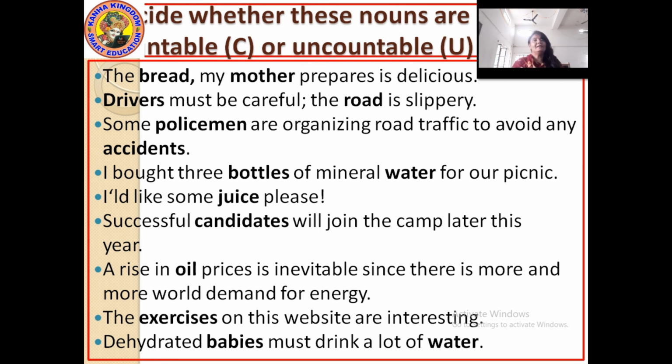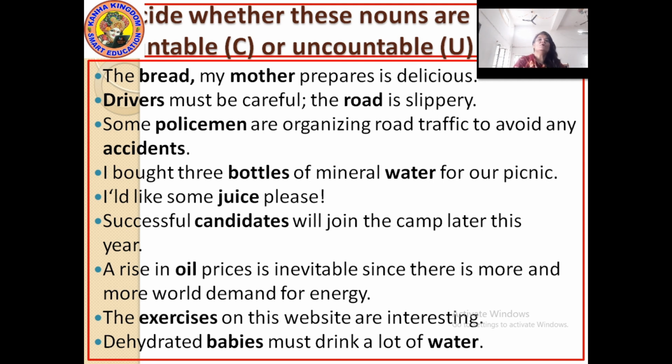So oil, uncountable noun. Next, the exercises on this website are interesting. Exercises, uncountable or countable. What can it be? Okay, so exercise here can be both countable or uncountable depending upon the context.